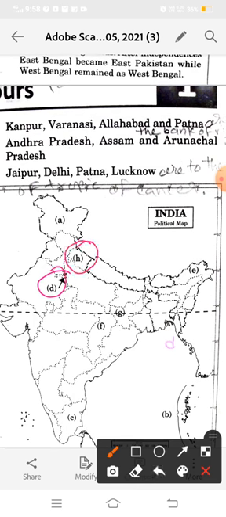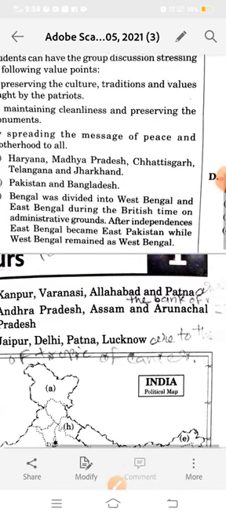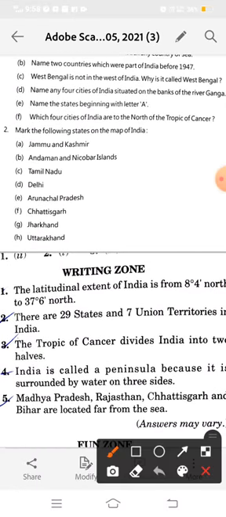Here is question number A. First, A is given as Jammu and Kashmir. So how do you have to locate it in your textbook? See beta, here is given question A, B, C. So the answer is given as A, B, C on the map.